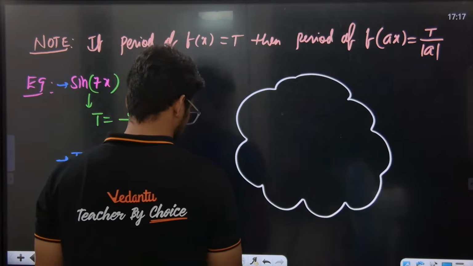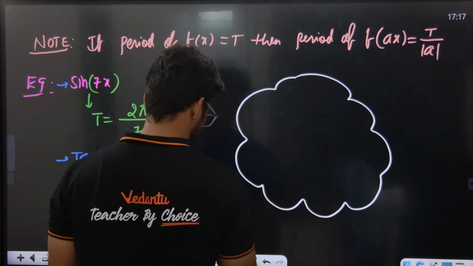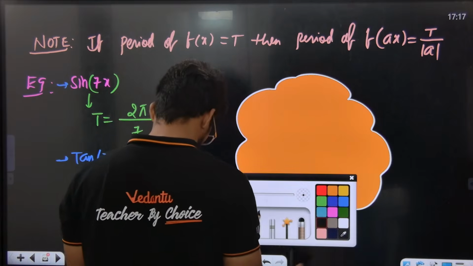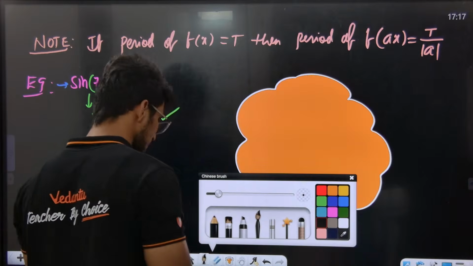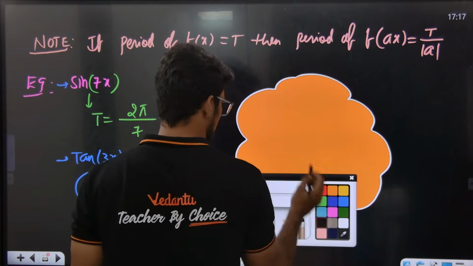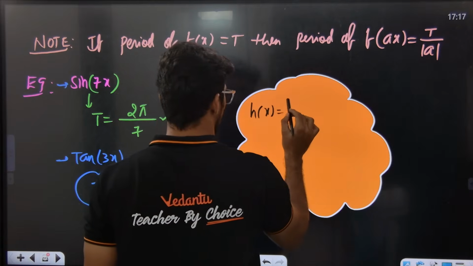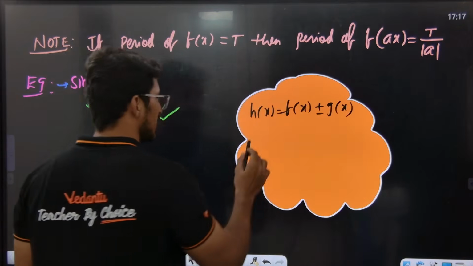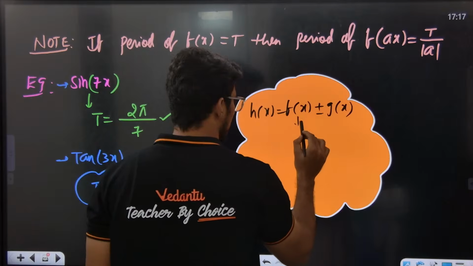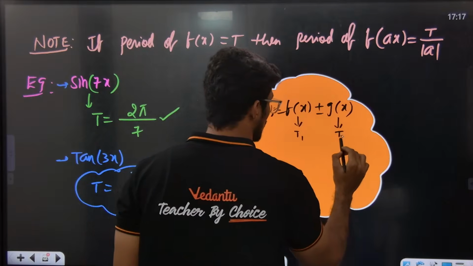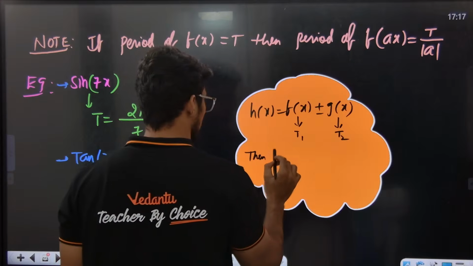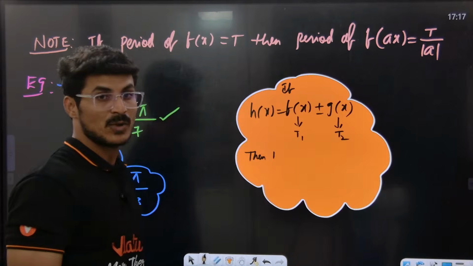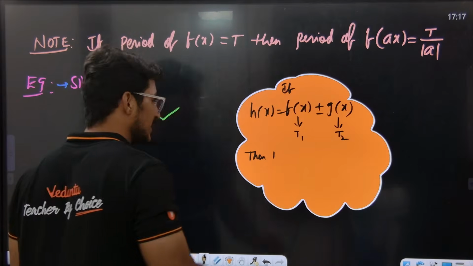Another note, I'll tell you this. Everybody listen to the class. For example, you have h of x is equal to f of x plus or minus g of x. Let's say we need to find the period of h of x. Let's say the period of f of x is t1 and the period of g of x is t2.